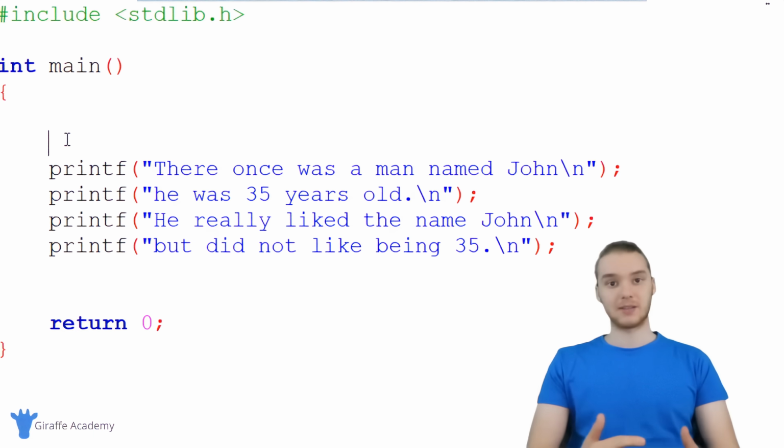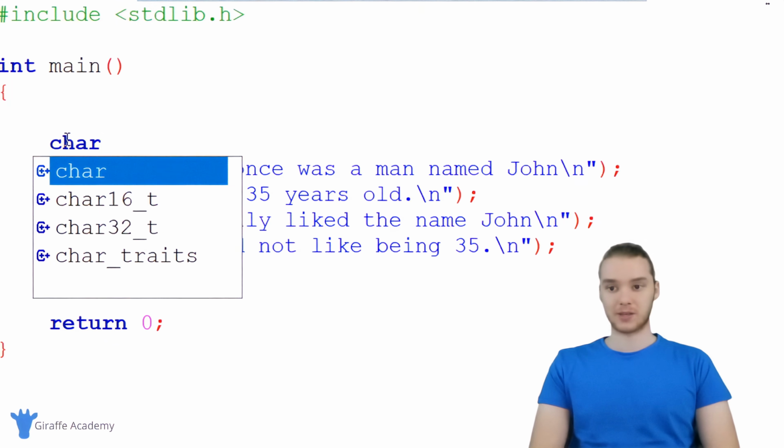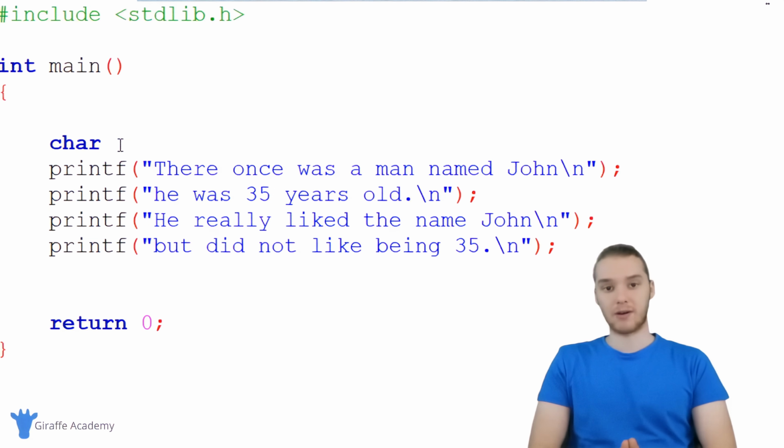And the character's name is basically just a collection of characters. So in order to create this variable, the first thing I have to do is tell C that I want to create a variable that's going to store characters. So to do that, I'm just going to type out char, just like that. And that'll basically tell C, hey, we're going to store characters inside of this variable. After we type out char, I want to type out the name of the variable that I want to create. Remember, a variable is a container, and it's a good idea to give these containers descriptive names. And those names will basically let us know what that variable is storing inside of it. So I'm going to call this character name.